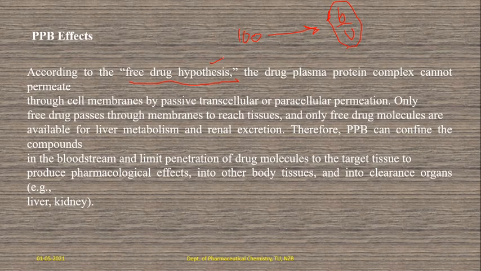Then finally the drug molecule may be released from that complex and become free, and it may remain free, otherwise it cannot cross that barrier. So only the free drug passes through membranes to reach different tissues, and only the free drug molecules are available.